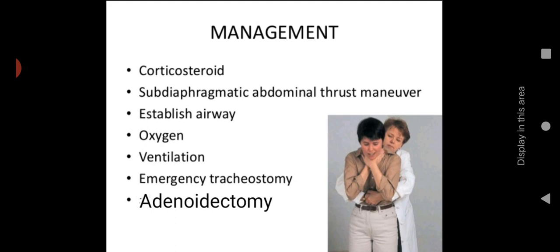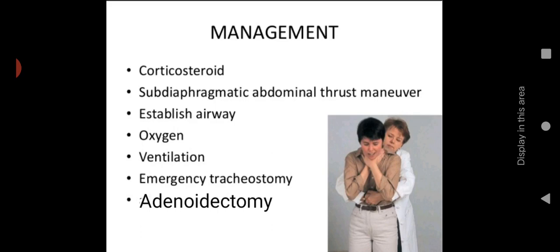Then the subdiaphragmatic abdominal thrust maneuver. It's a manual method. If there is any foreign body obstruction in the larynx, we can remove or release it with the help of this abdominal thrust maneuver. You have studied abdominal thrust maneuver in the first year. Just go for a review. In the picture, you can see placing the patient like that, and we are giving a sudden thrust over the abdominal region. When you thrust the abdominal region, the pressure comes upward, and at that time the foreign body can come outside.